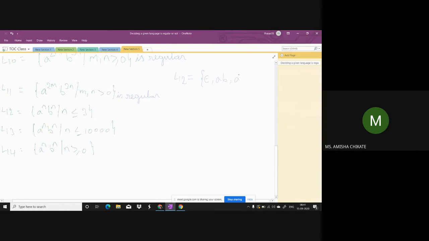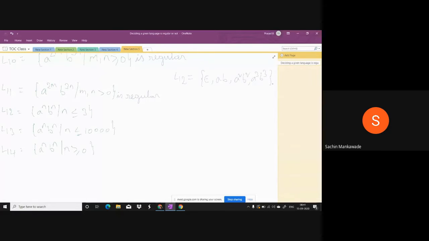A square B square, after this A cube B cube, after this, nothing. Very good, because the n value is maximum 3, n less than or equal to 3.